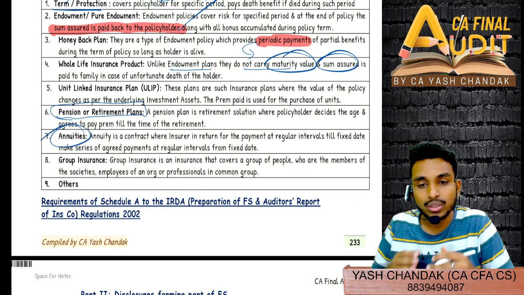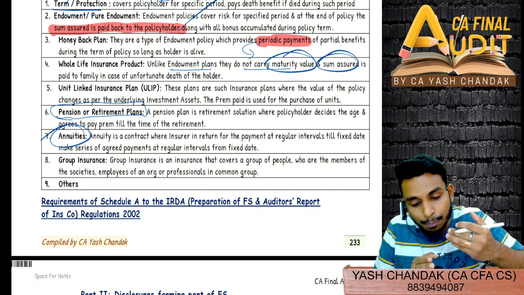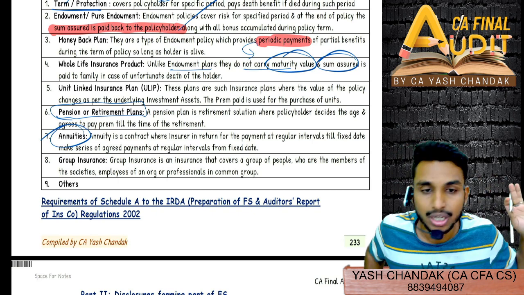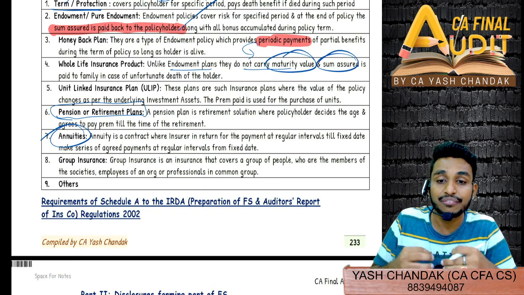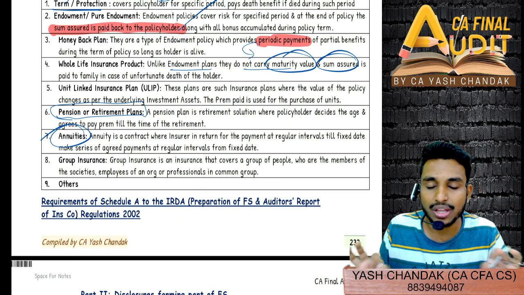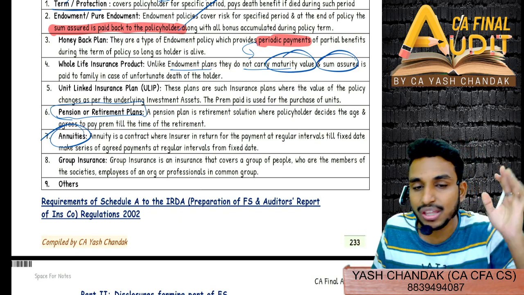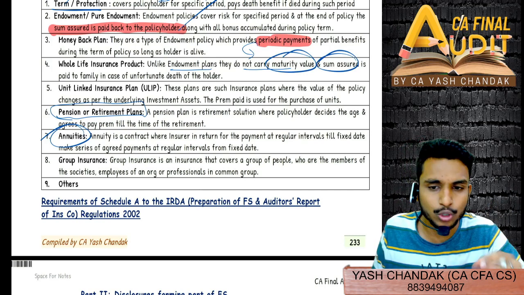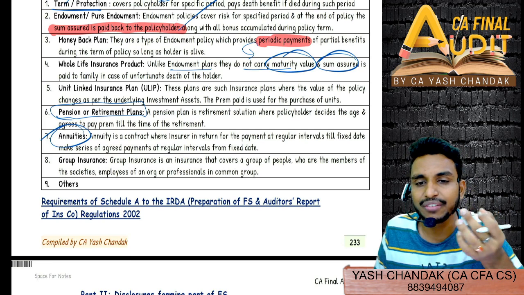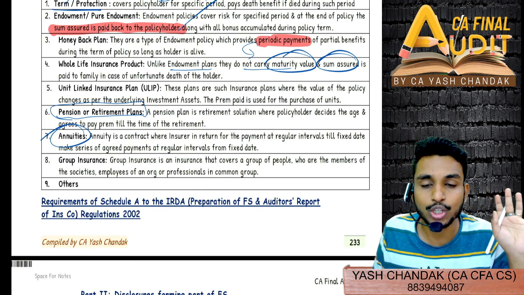Annuity is what? Annuity is, at the time of retirement you will pay a certain amount, say 1 crore I will pay to the insurance company, and I'll tell the company to pay 5 lakh every year till the end of my life. And insurance company will see that okay fine, this person is going to live around 25 odd years, not more than that, 20 to 25 years, and therefore 5 into 25 is 1 crore 25 lakh.